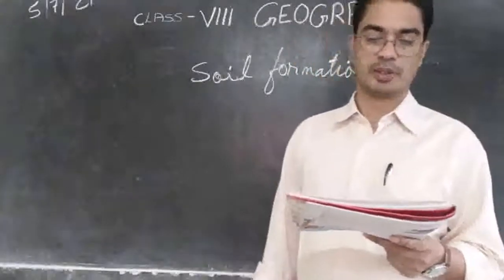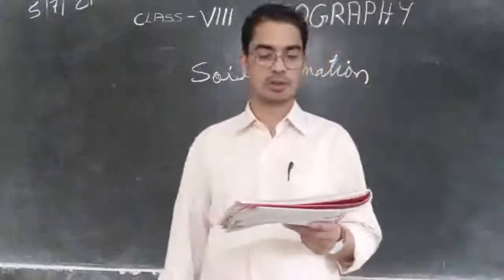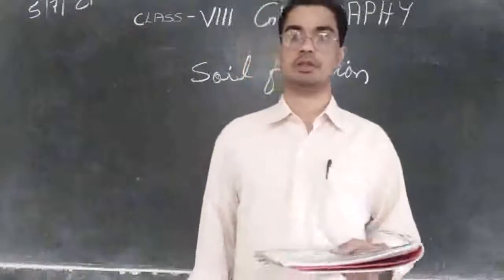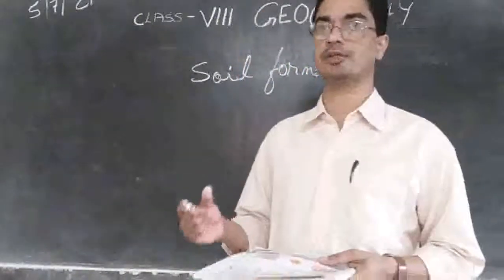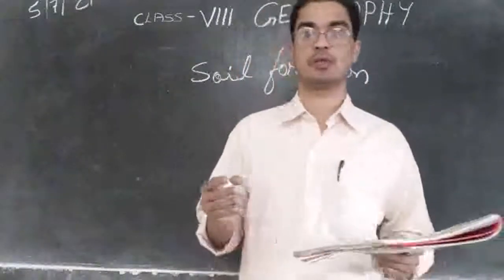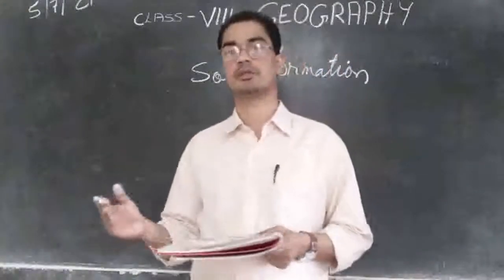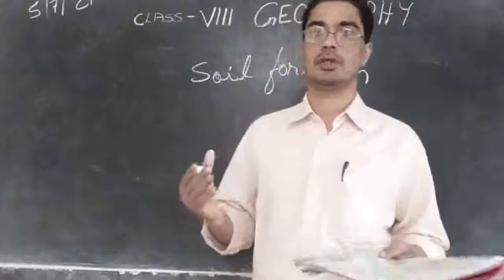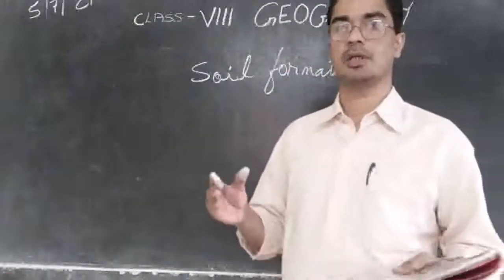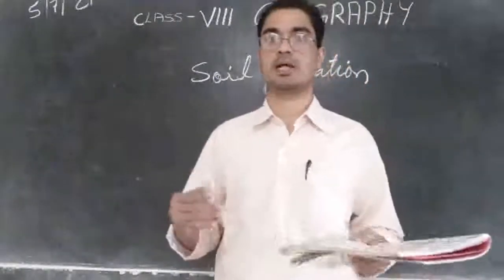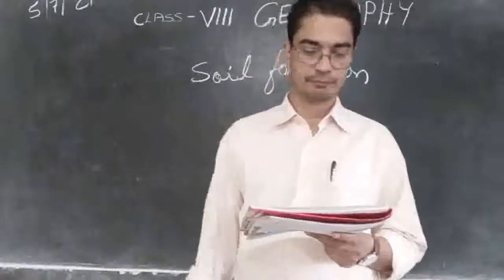So it depends on the nature of the parent rock and the climatic factors, which is the climate of that region. Is it a hot region, or is it a normal climate, or is it a cold climate? It all depends on the climate. According to the climate, the parental rocks start decaying faster.